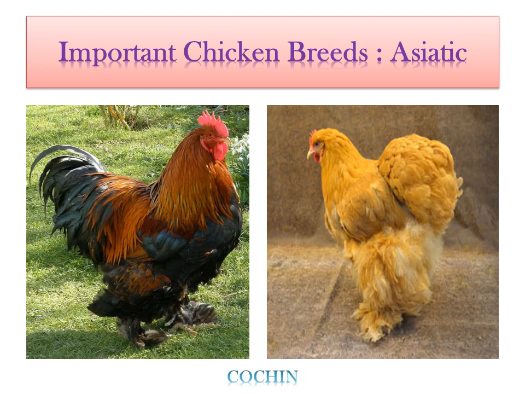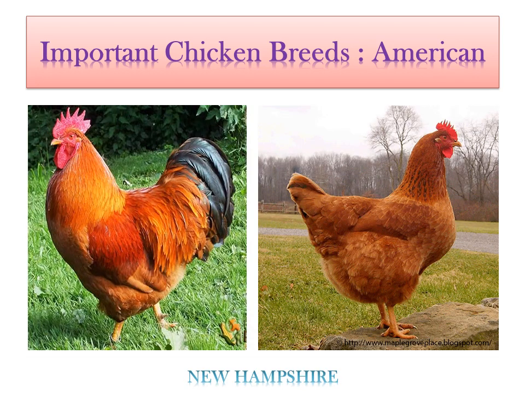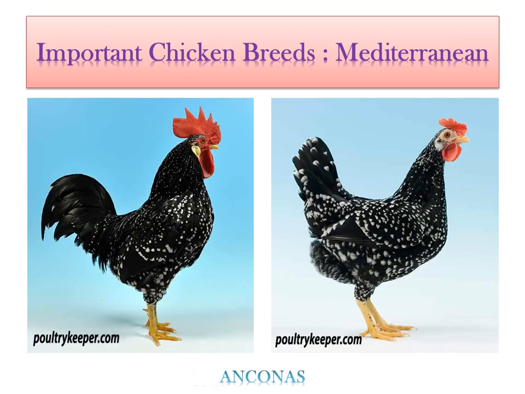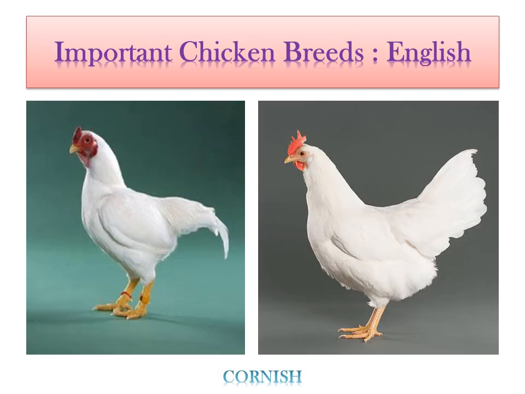This is Cochin breed, male and female of Cochin. Then in American class, this is Plymouth Rock. Here you can see the shanks are clear. It means there is not any type of feather development. These are the male and female of New Hampshire. Then Mediterranean class, these are the male and female birds of Minorca.